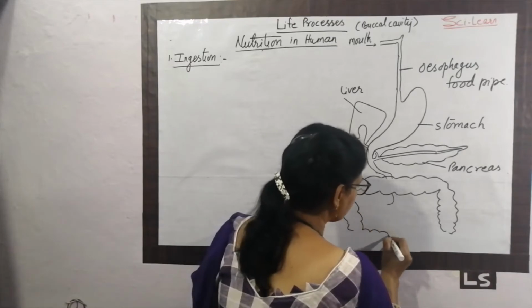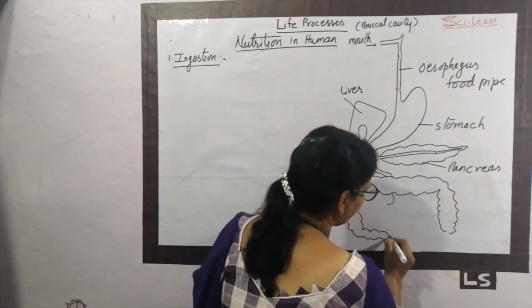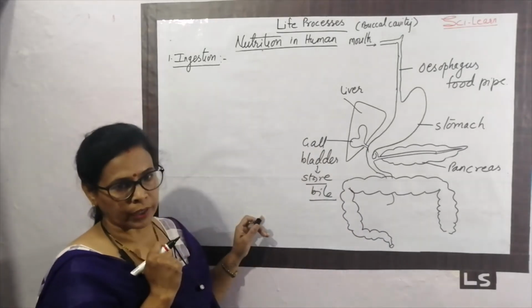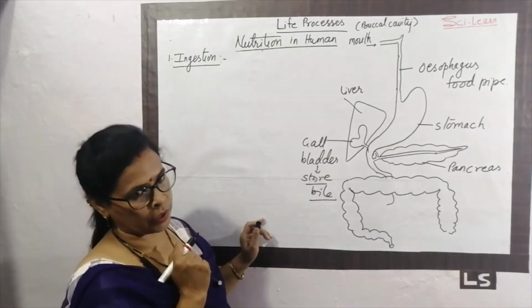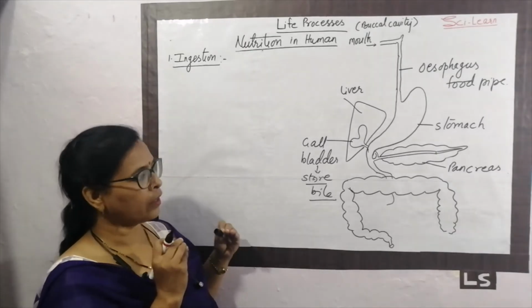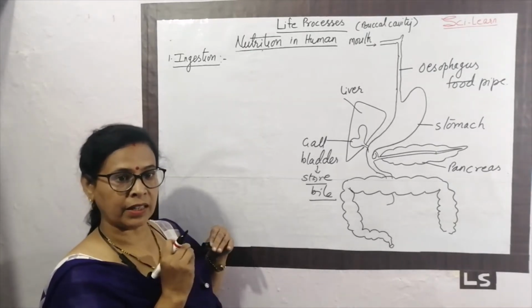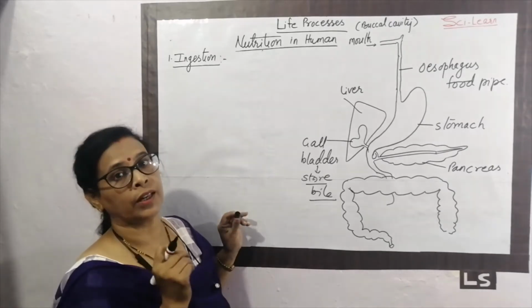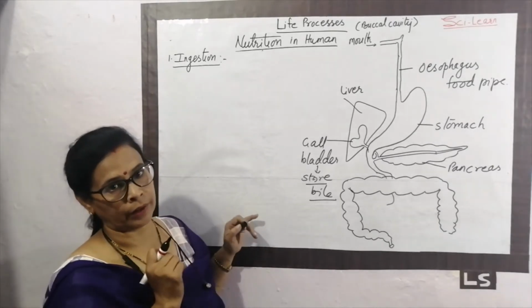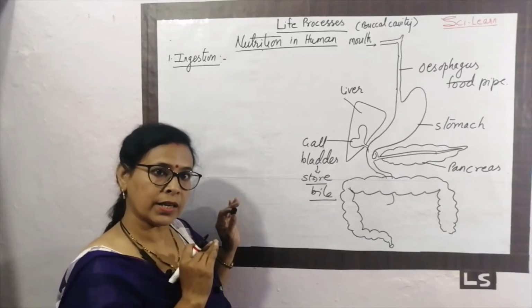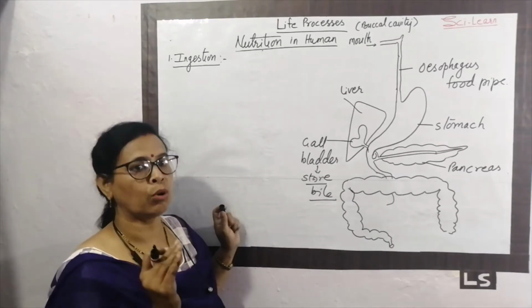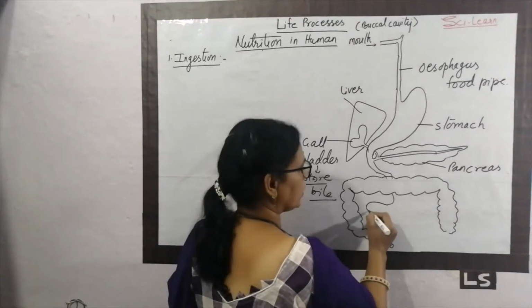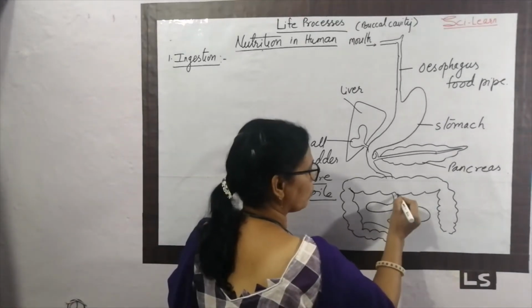If the organisms are herbivores in nature, then the small intestine is long. Why is it long? Because cellulose-like carbohydrate is very hard to digest. But in carnivorous animals, the small intestine is comparatively small. So this is the coil of the small intestine.